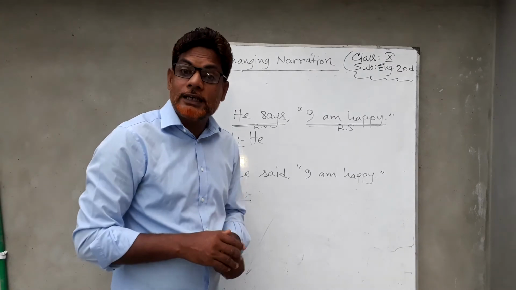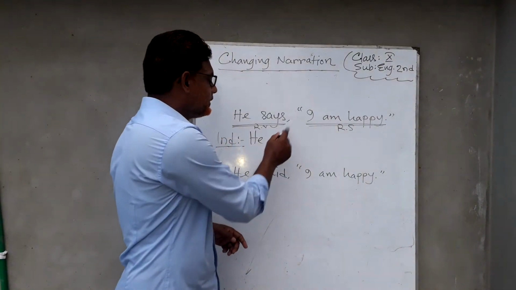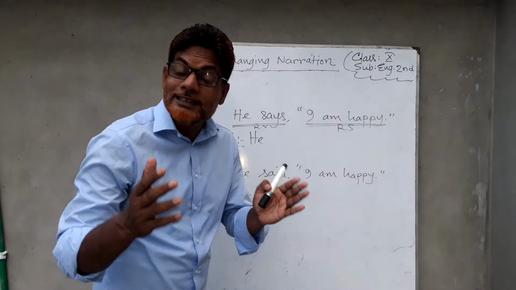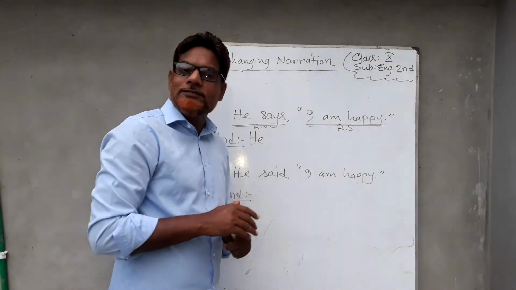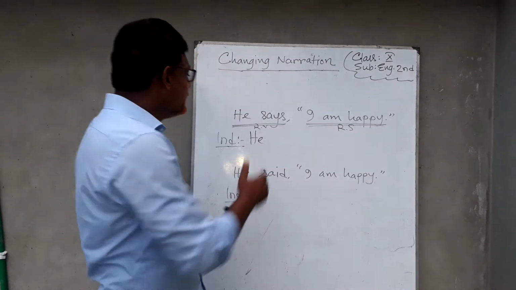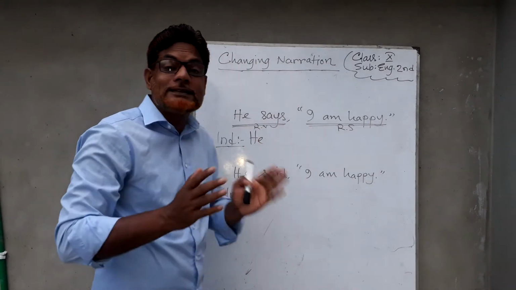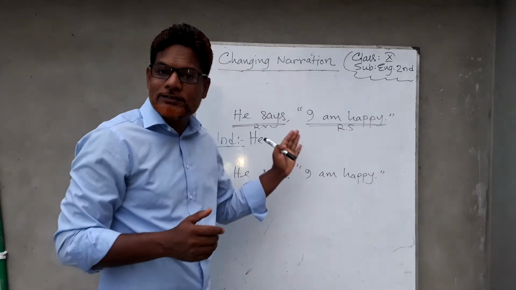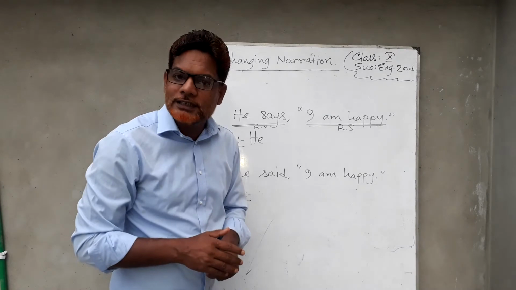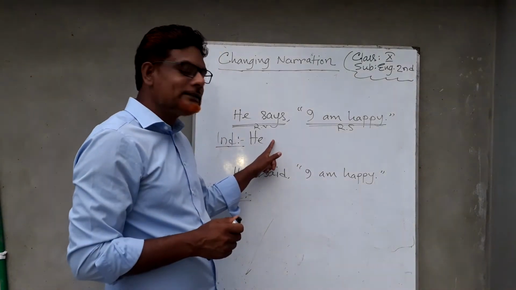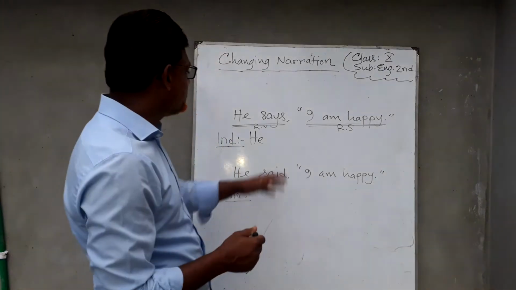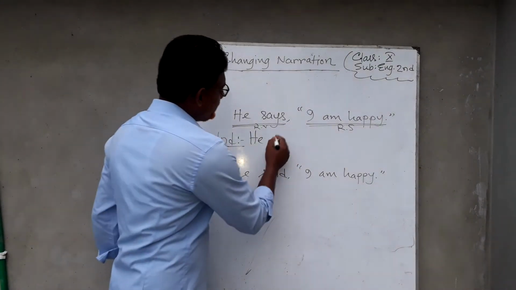When there is a listener, we can use tell, and if there is no listener, we can use say as it is. You can see he says, he is saying, but to whom he is saying is not clear here. That means there is no listener, and if there is no listener, you have to write says, but if there is a listener, you have to write tell. You can see there is no listener, so we can use says as it is.